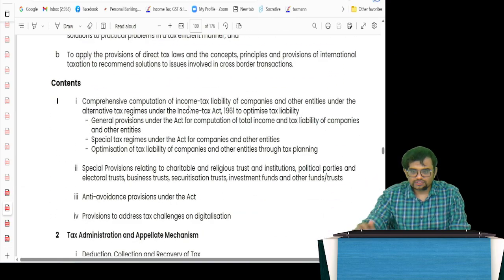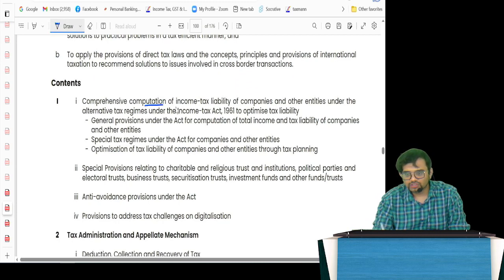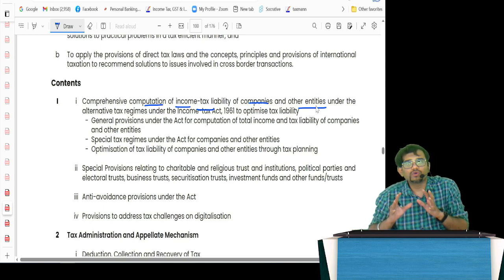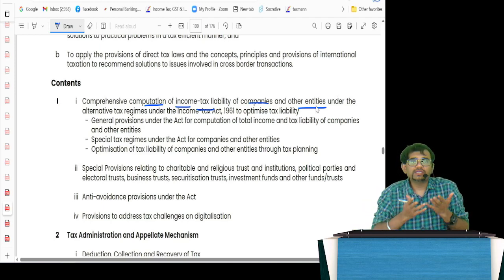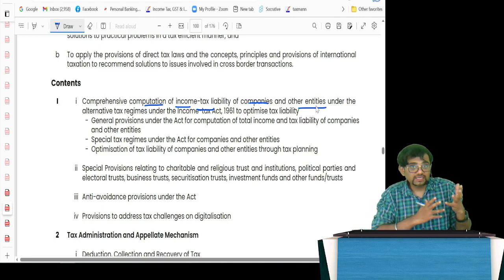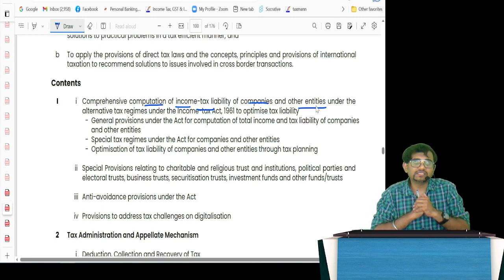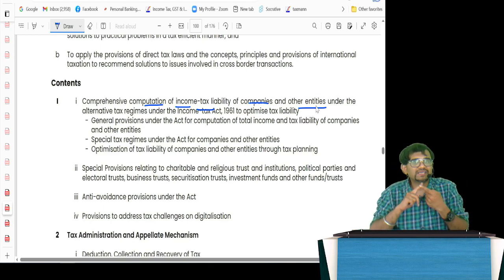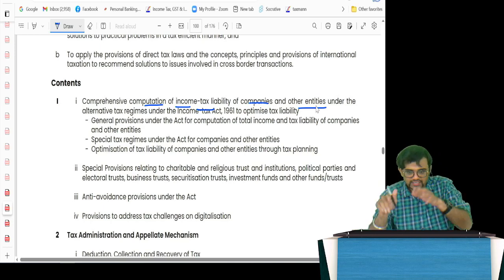What they have done is, if you see, comprehensive computation of income tax liability of companies and other entities. So this will include all your trusts and all the companies, which means though they have not told the 5 heads of income, still, obviously for a company's taxation, I need to know PGBP, I need to know capital gains, I need to have other sources, etc. So all that has been combined. I am not too sure about salaries, that will, I think, still be retained in CA Inter, and house property a little bit, but predominantly in CA Final, if you remember, salaries and house property we never used to see so much. We used to see PGBP, capital gains, and other sources. So that is what is here.